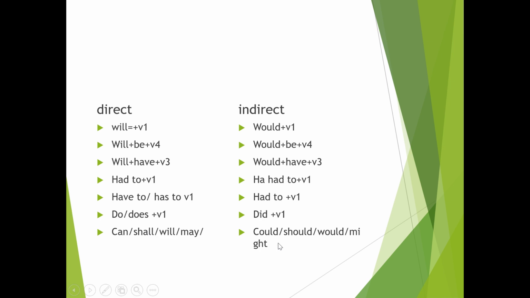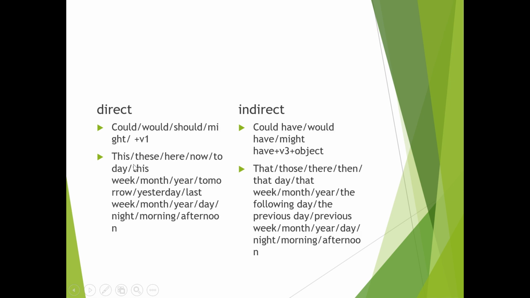Or can, shall, will, may changes into could, should, would, and then might. These are the direct form. The other part is indirect. This is how we change the direct into indirect one. Again, could, would, should, might be one changes into could, would, might, and then could have, would have, might have, right? And past participle and object.